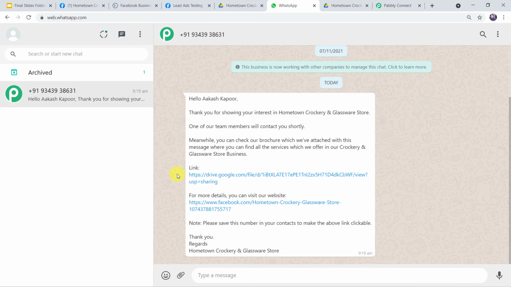Now here one important thing to note is that here you can see that the data has been captured immediately. But sometimes this may take some time in fetching the data as the trigger here, that is Facebook lead ads, is polling based. So if your data doesn't get captured immediately, don't worry about that and please wait for 15-20 minutes patiently. The data will surely arrive.